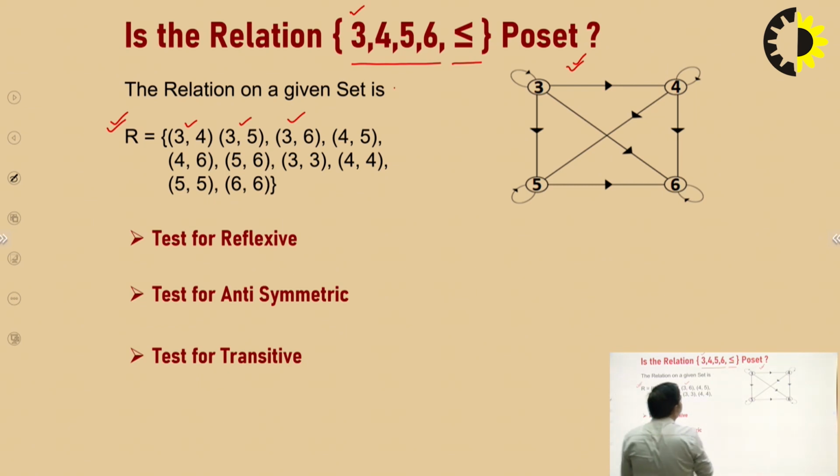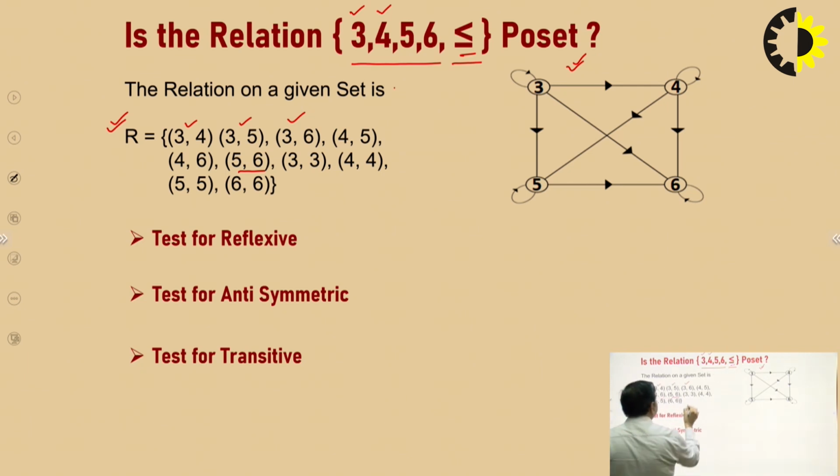Similarly, I will create ordered pairs for 4: 4 is less than 5, 4 is less than 6. Similarly for 5, 5 is less than and equal to 6. There will be only one ordered pair.